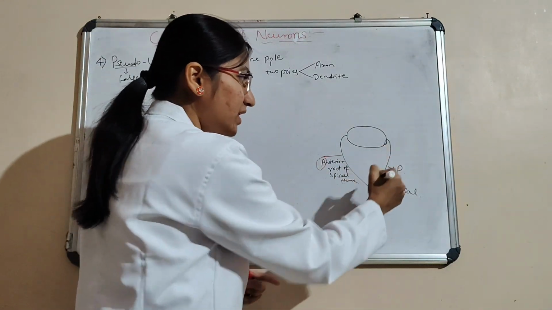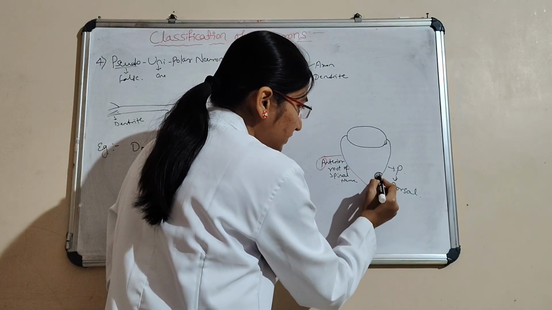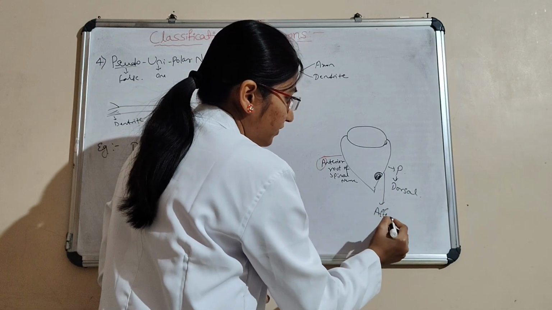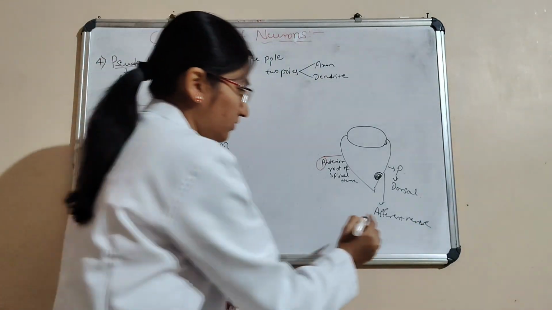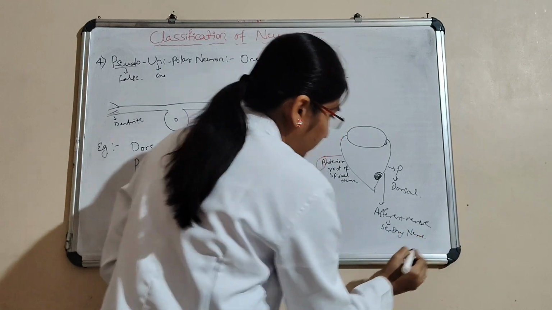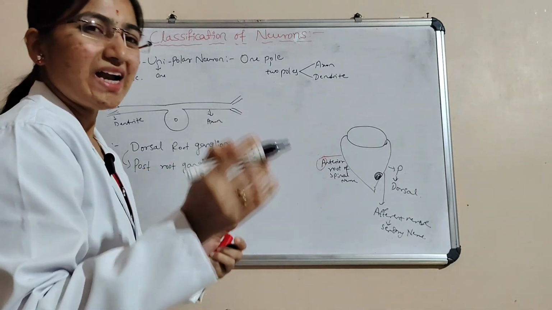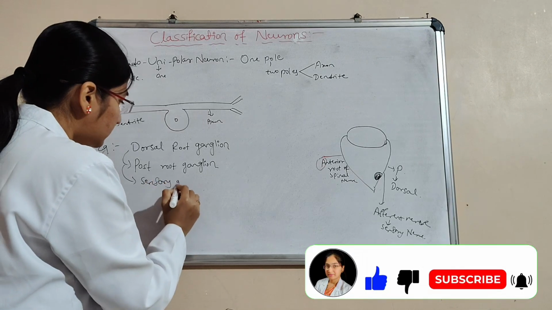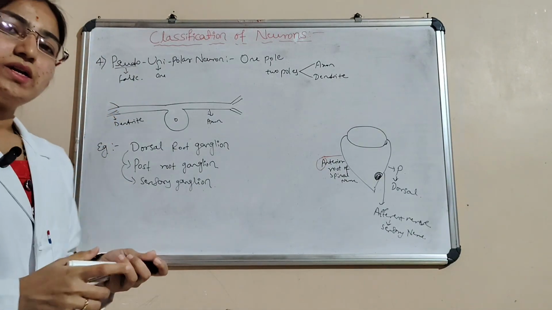Anywhere on the dorsal side, the posterior side of the spinal nerve, a ganglia is present. Beside the ganglia, the afferent nerve is there. Afferent nerve is a sensory nerve. So the dorsal root ganglion is also called the post root ganglion, and it is also called the sensory ganglion.